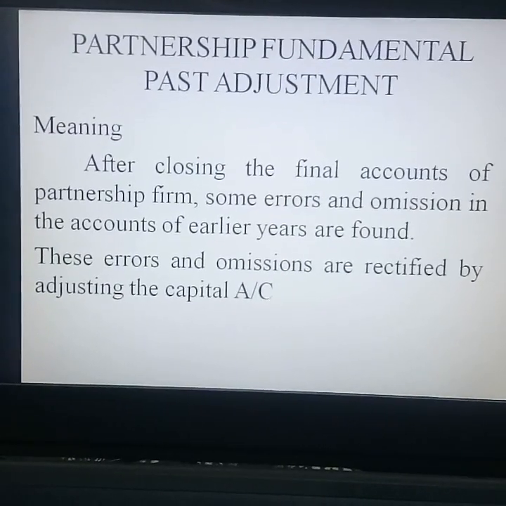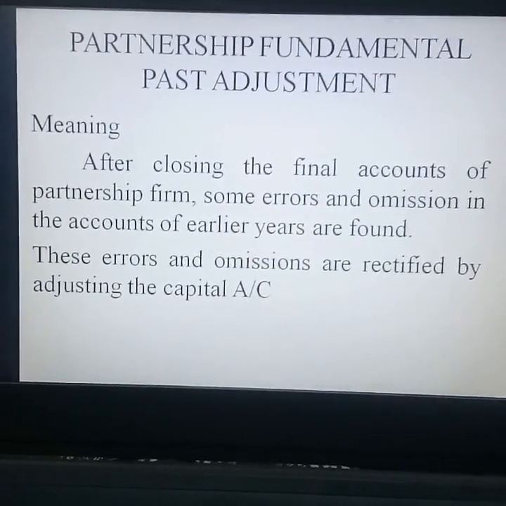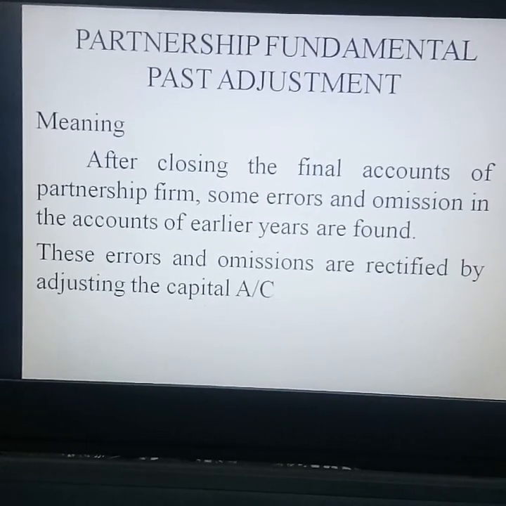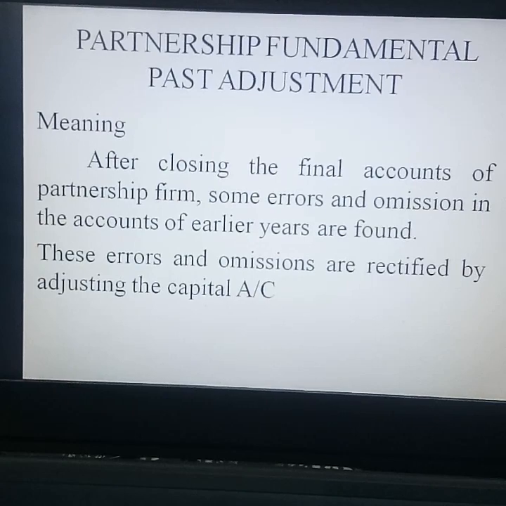Hi students, today we are going to discuss post adjustment. This is chapter 1, partnership fundamentals, post adjustment.